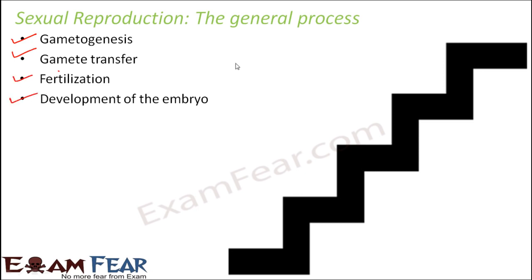Now, first of all, the male gamete and the female gamete are formed. Then they are transferred in such a way that they both meet. Once they meet, the male and the female gamete fuse together. Once they fuse together, they form a new cell, which is called a zygote. Then what happens to that zygote? That zygote has to gradually grow and develop into an embryo, and that embryo should gradually develop into a new individual. So these are the 4 steps which complete the entire process of sexual reproduction in human beings.